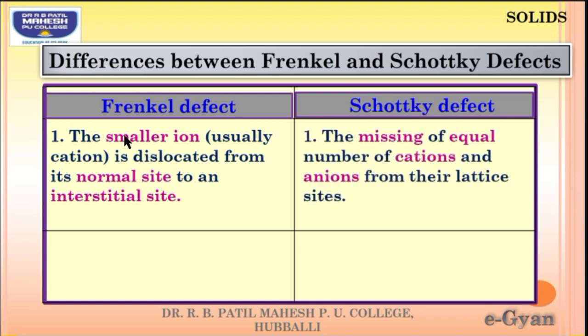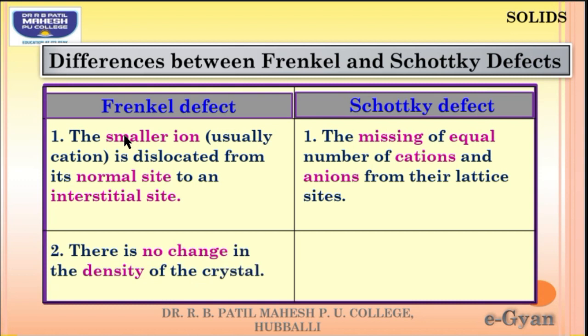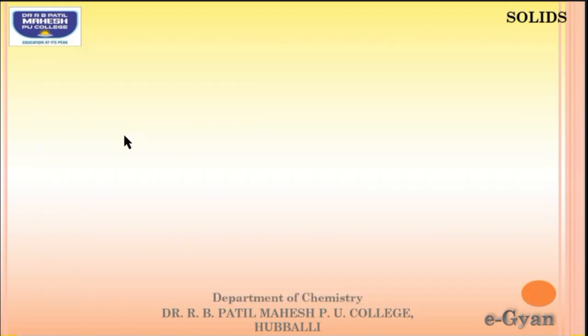Whereas in Schottky, an equal number of cations and anions are missing from their lattice sites. Due to the dislocation of the cations, there is no change in the density, whereas in Schottky, due to the missing of both cations and anions, we get a decrease in the density.